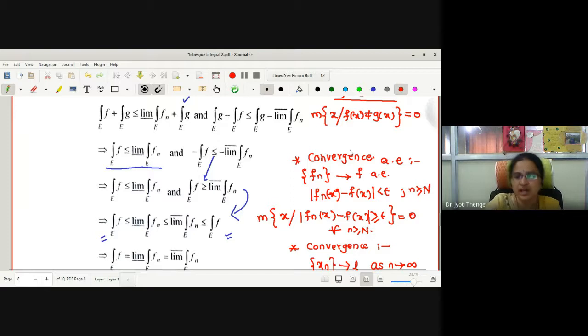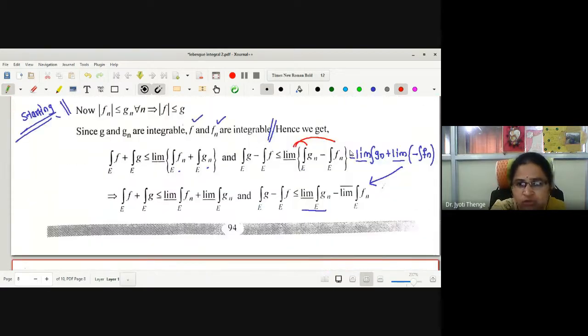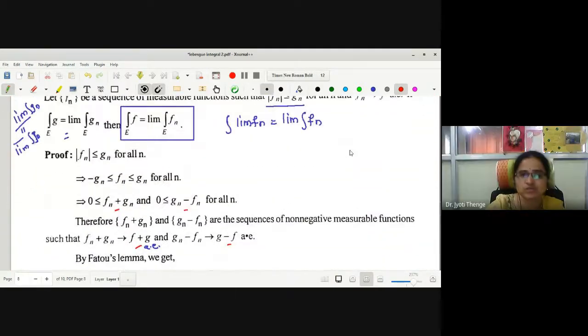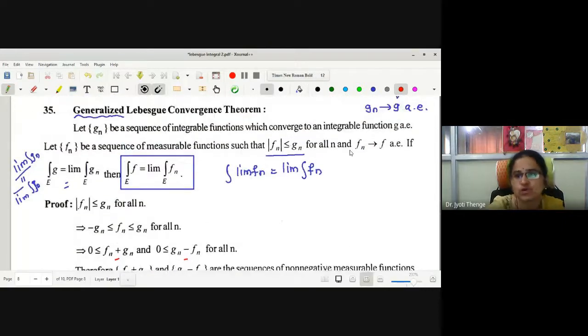Many times we have used this: fn converges to f almost everywhere.